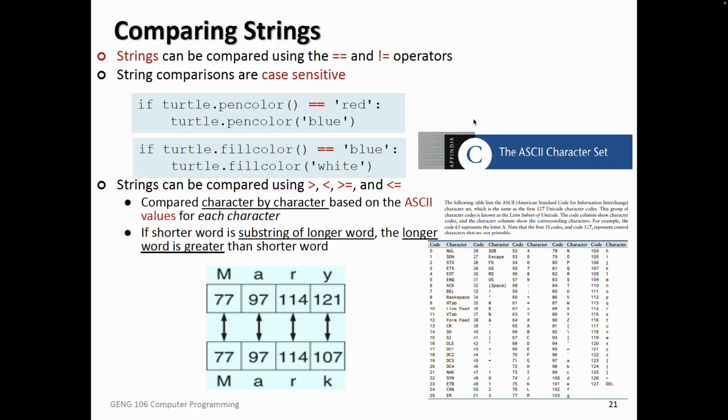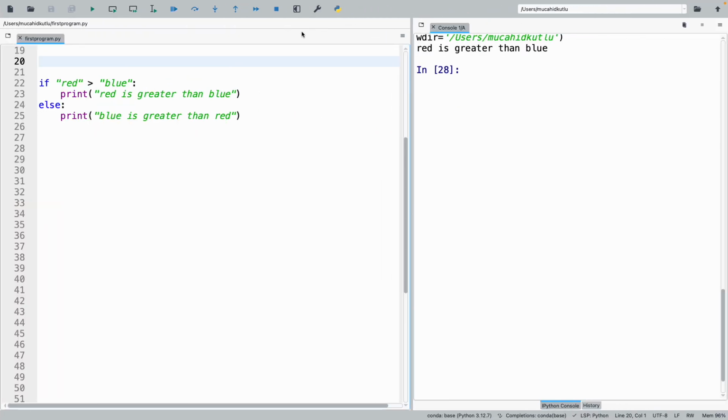Every character is listed. Then how can I compare strings? It allows me to compare strings. Like, is red greater than blue? When we ask these questions, what is happening is that it is comparing those characters' ASCII values. But you might think of it this way also. When you open a dictionary, we do this comparison too.